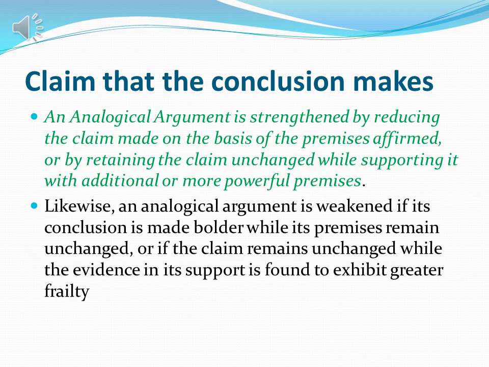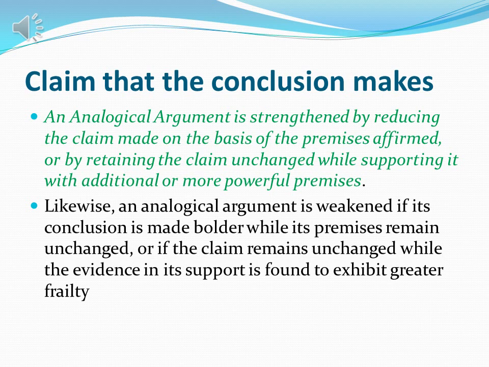So if we want to make our analogical arguments strong, we have to reduce our claim. Like in the previous example, instead of 30 we said 20, so we make our analogical argument stronger because we reduce our claim.